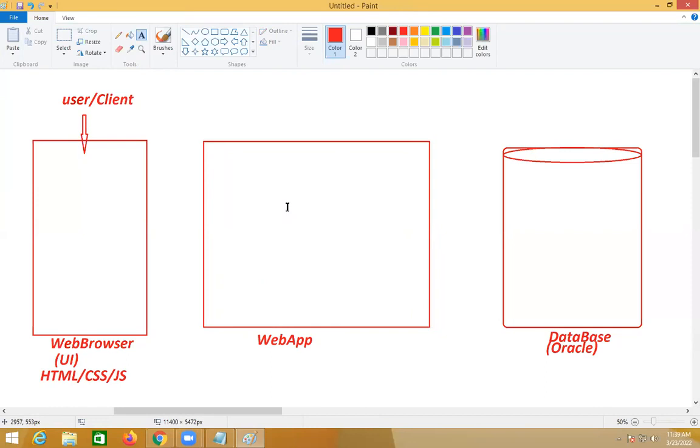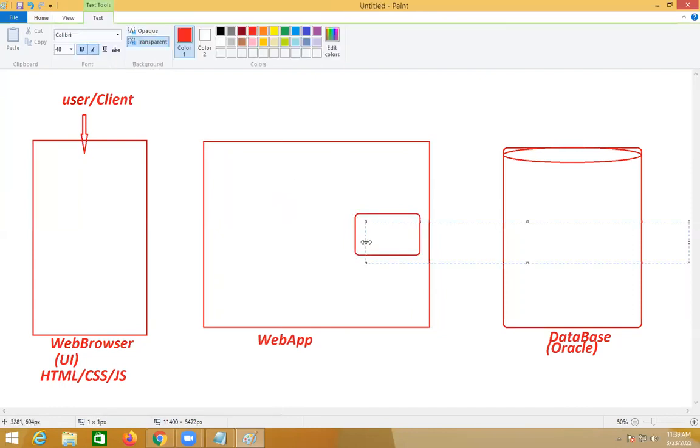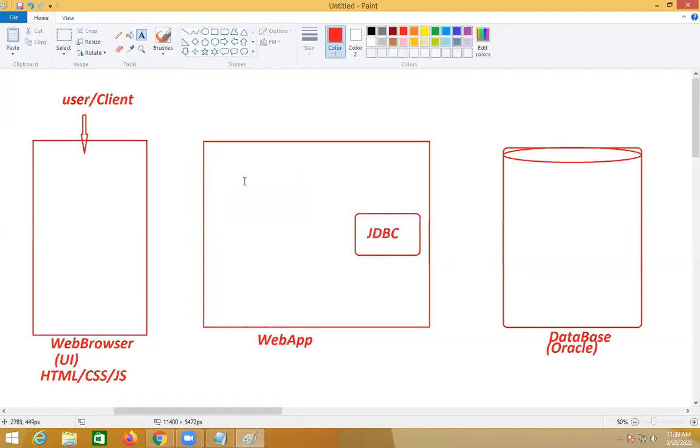One is JDBC, one is Servlet, one is JSP. So JDBC will be part of this web application. JDBC stands for Java Database Connectivity. JDBC supports the Java developer in connecting to the database product.